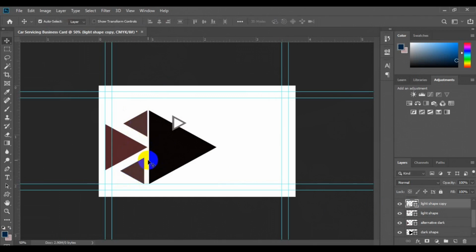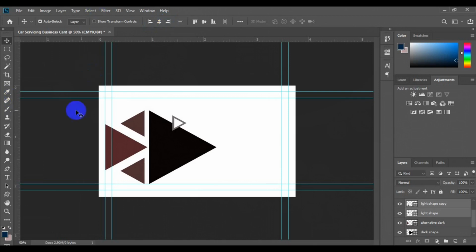So we have to make sure that these two shapes here were perfectly aligned. So you have to press Shift key and select this copy light shape, and then you have to make sure they were aligned properly to the align left edge. Then with your forward arrow key, you can just tap out a little bit this way.